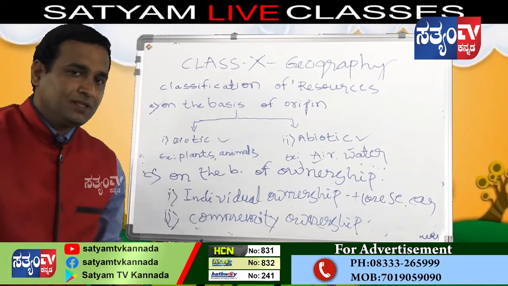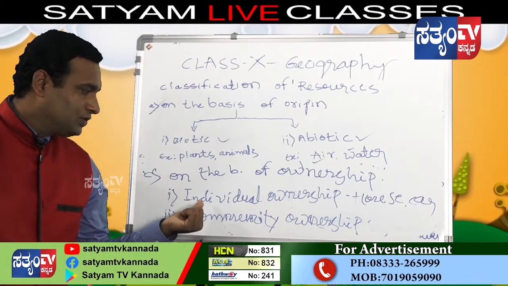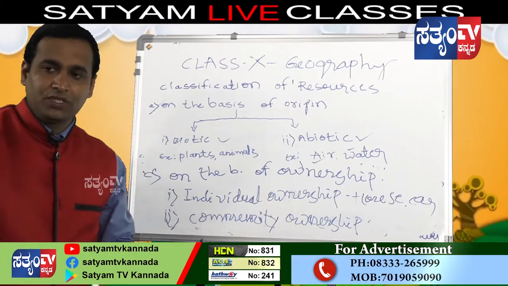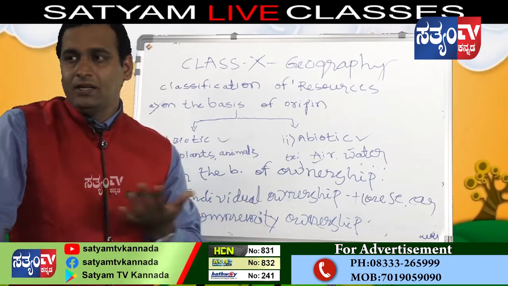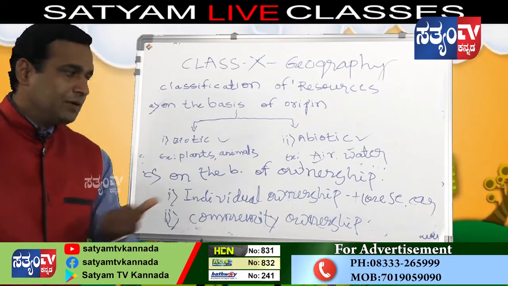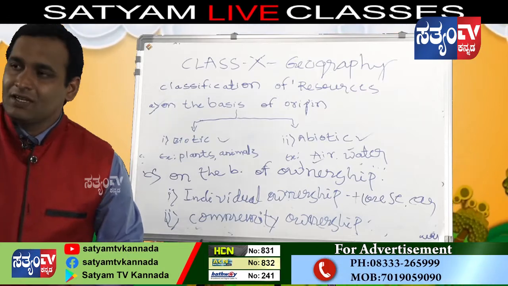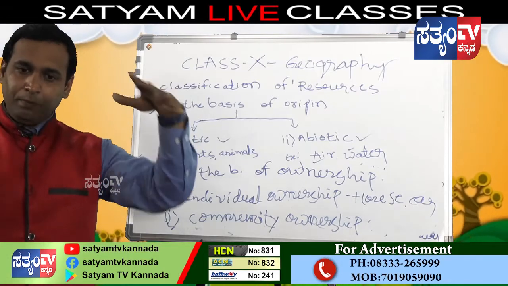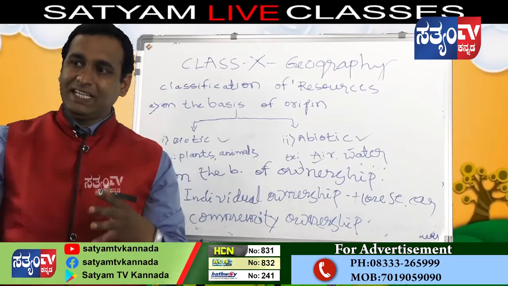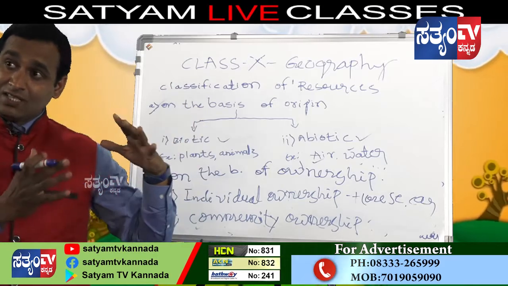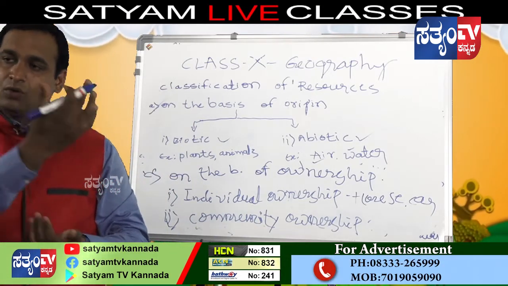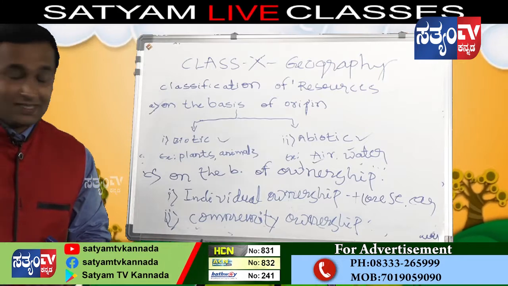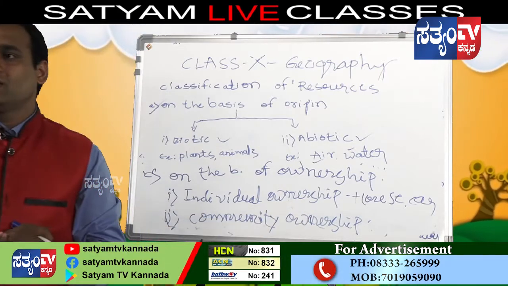As I told you, in individual ownership we own the resources individually. And community means a group of people, I mean society. That society or that group will own those resources. That is known as community ownership.